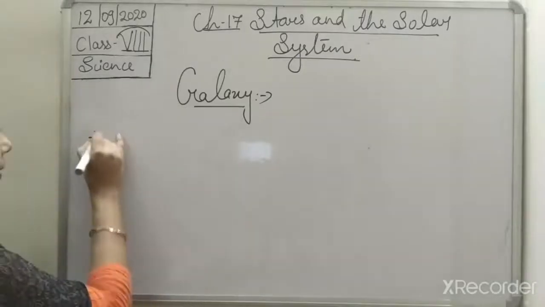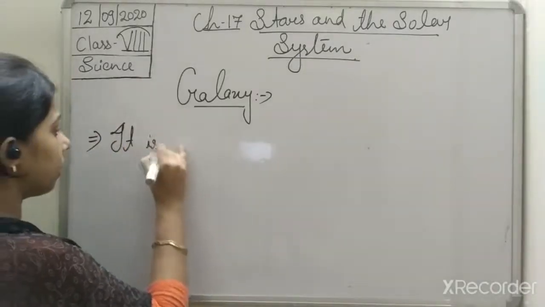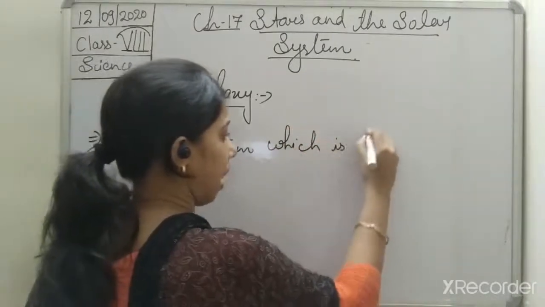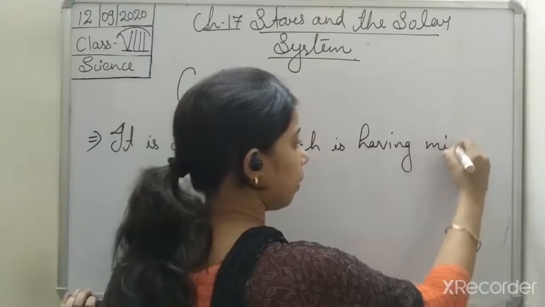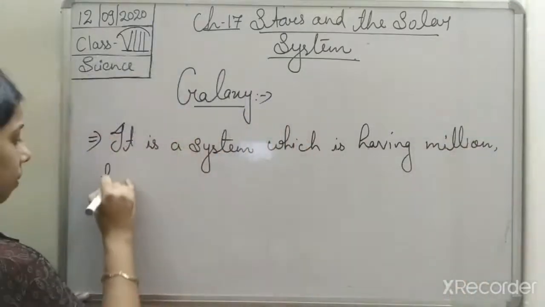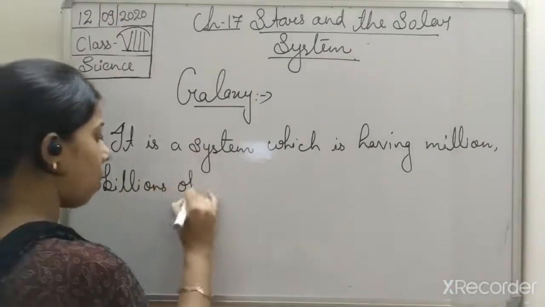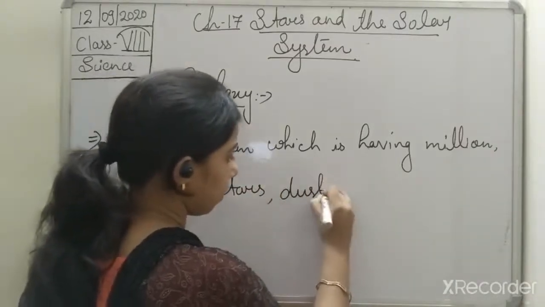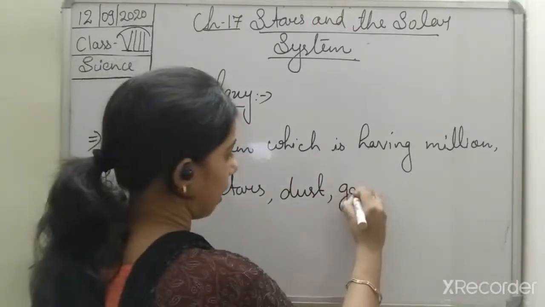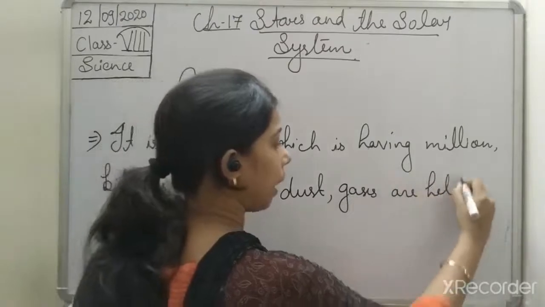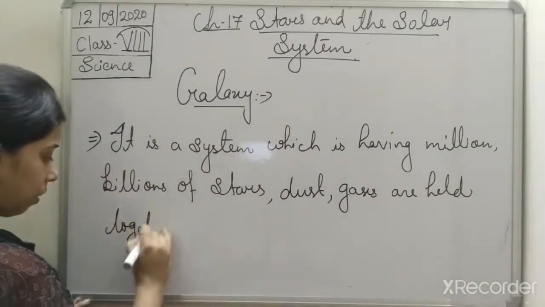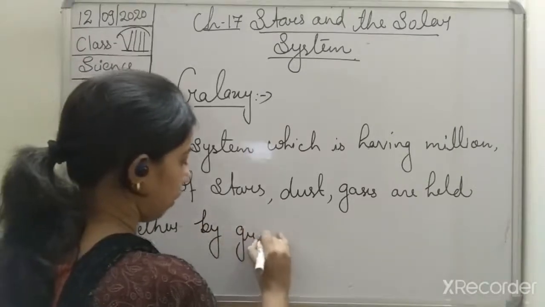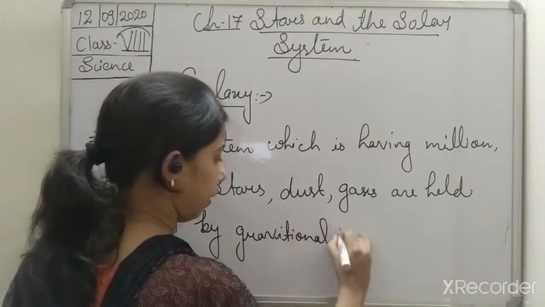So we can say that a galaxy is a system having millions and billions of stars as well as dust and gases, and these are all held together by gravitational attraction.